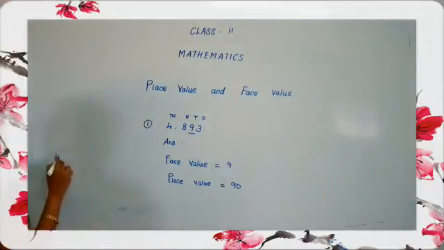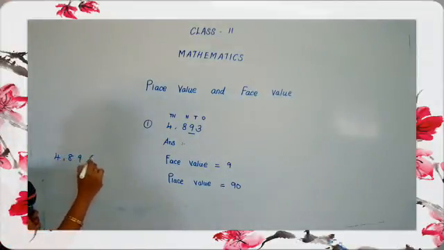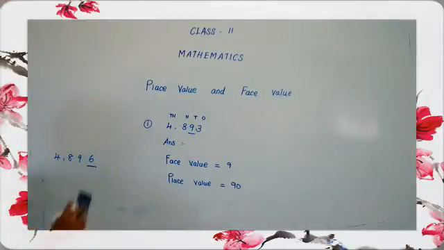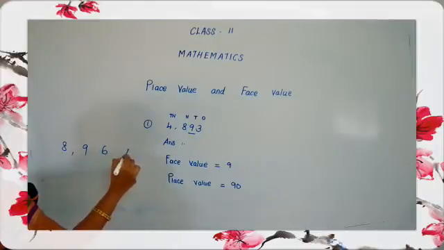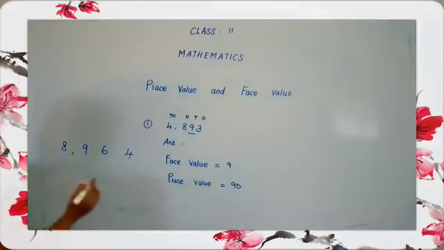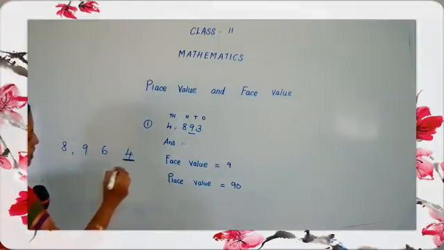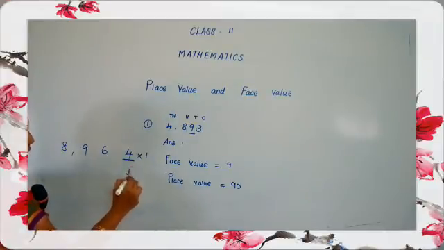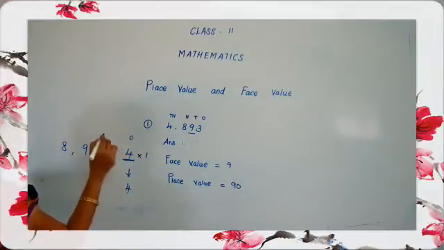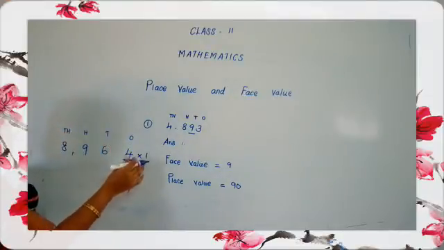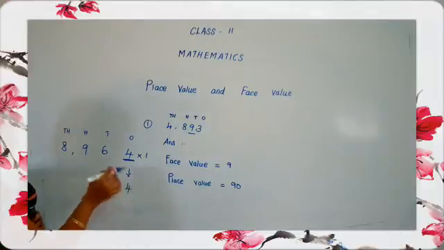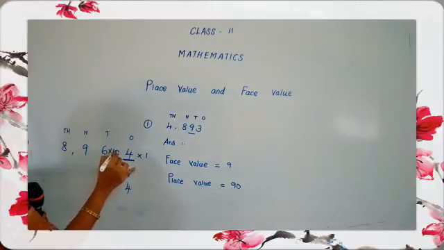Now see here, 8964. If the underlined digit is in the ones place, we multiply by 1 and write the answer. Ones place, tens place, hundreds place and thousands place. Tens place means multiply by 10.